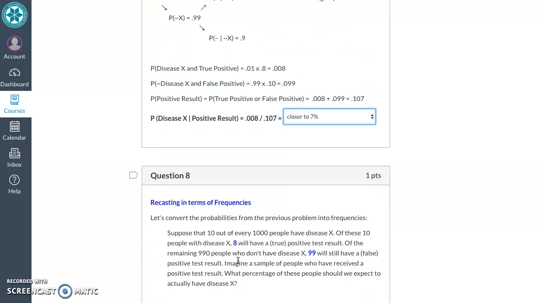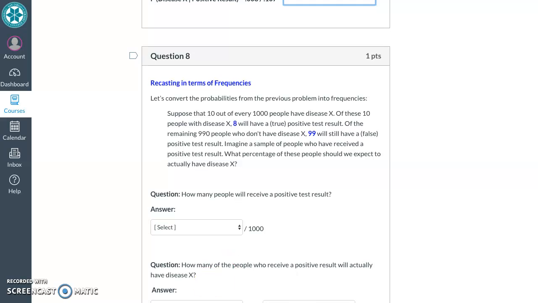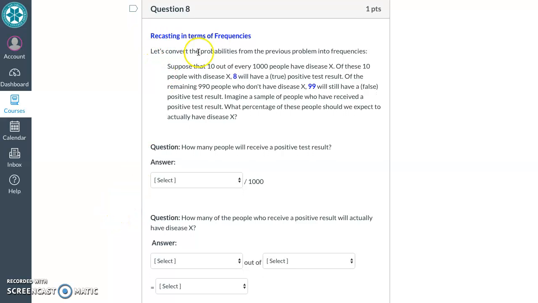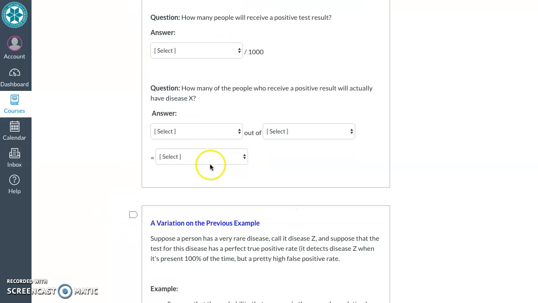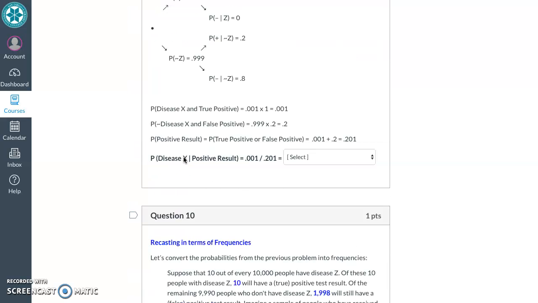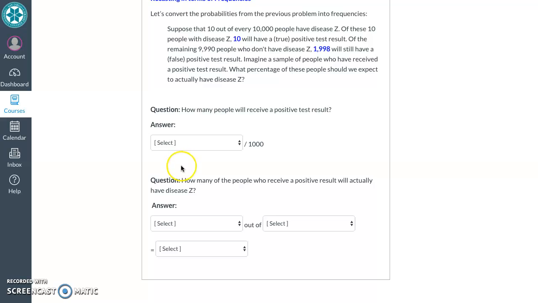So now let's do this same question in terms of frequencies. Unfortunately, I only have 15 minutes of video time, and I've run out of it. I think you'll find the frequency problem to be much easier. The final question is just a variation on this one. So good luck with that, and feel free to reach out if you have questions.